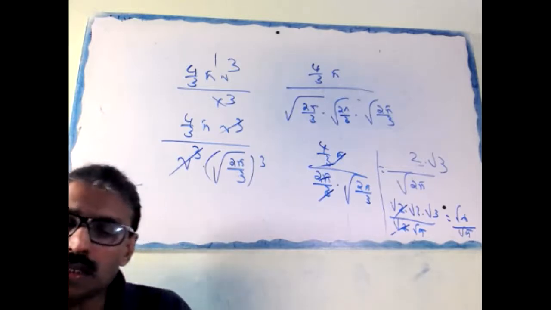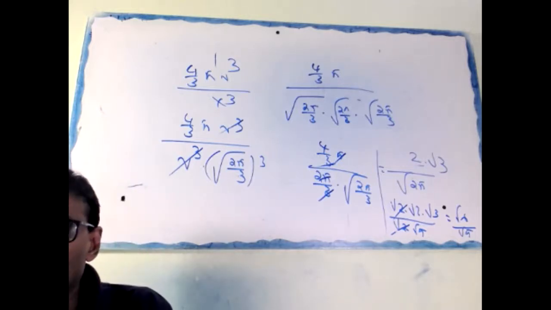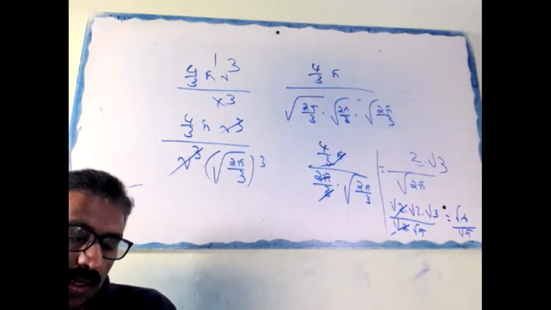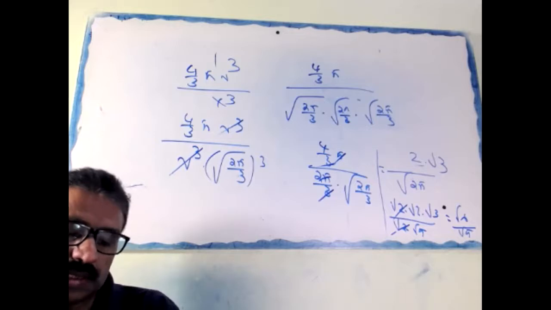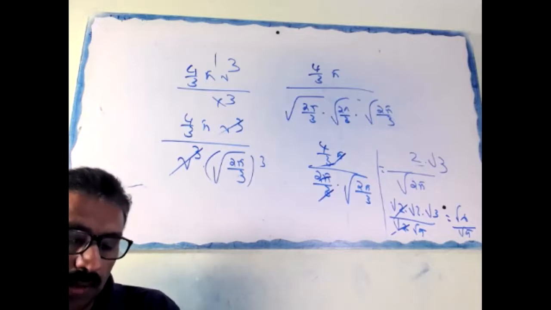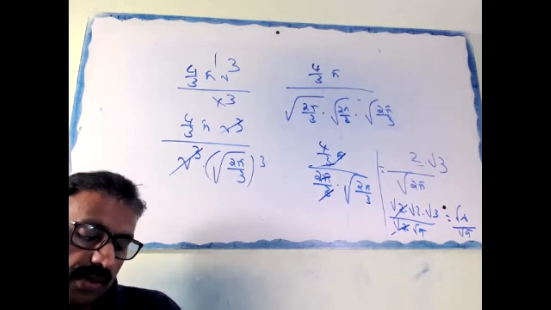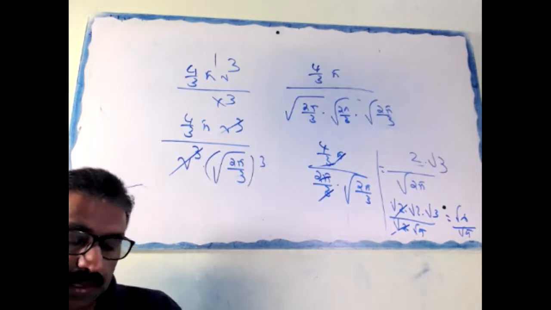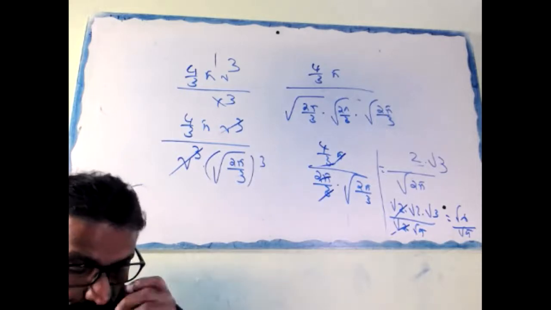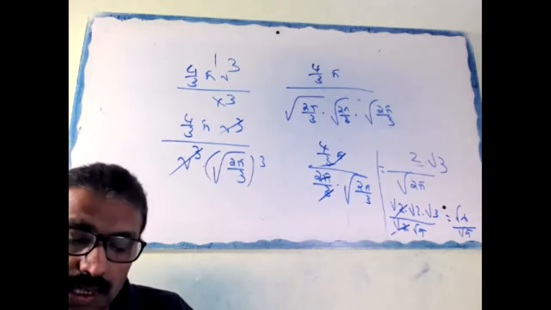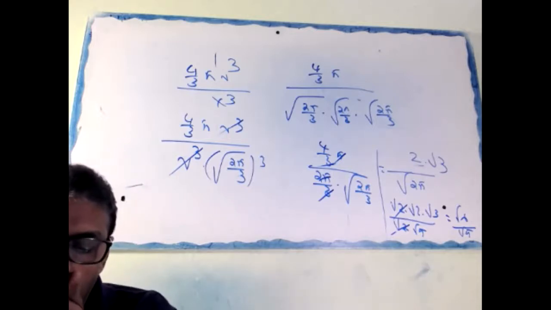A cubical block of side 7 centimeter is surmounted by a hemisphere. What is the greatest diameter that hemisphere can have? Find the surface area of the solid. Okay, do it first.